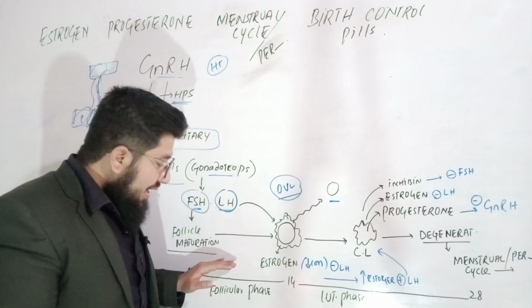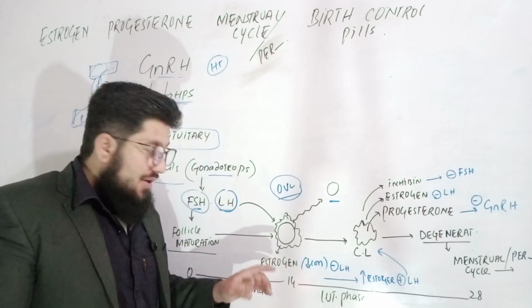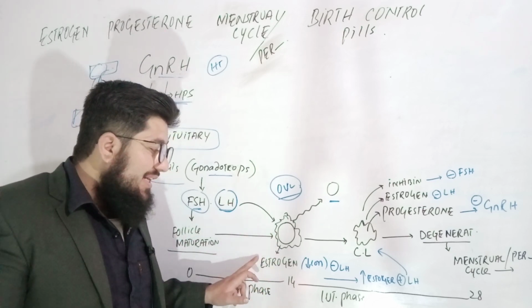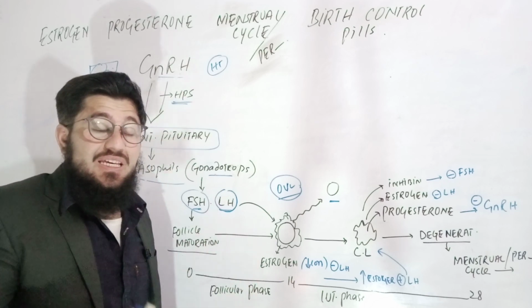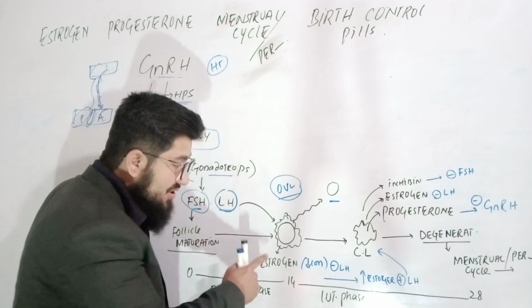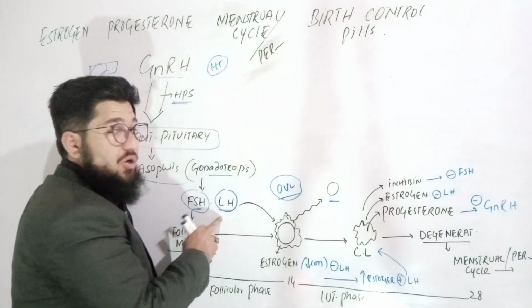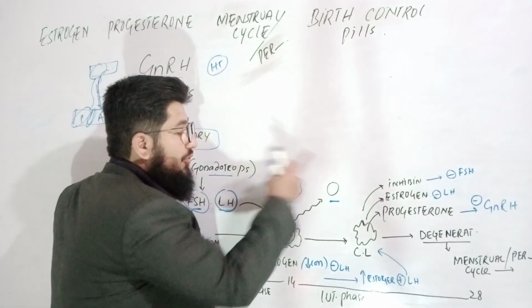So when it reaches day 14, the concentration of estrogen starts increasing. The same estrogen, when it is in high concentration, is responsible for stimulating luteinizing hormone. Then what will happen? Then ovulation will happen.